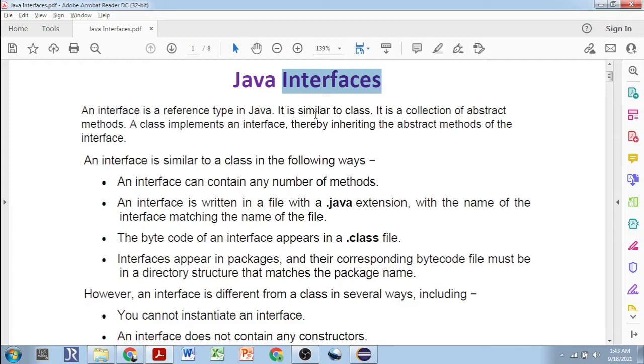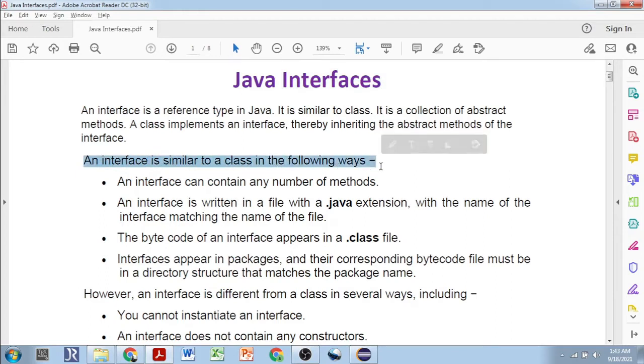One thing to make clear in your mind is that an interface is declared so that you can later inherit that interface and implement, that is override, the abstract methods which are defined inside the interface. So an interface is created specially for inheritance only. An interface is similar to a Java class in many ways.